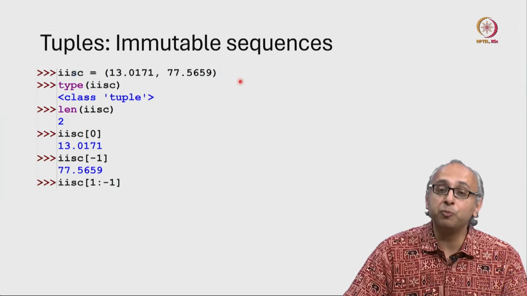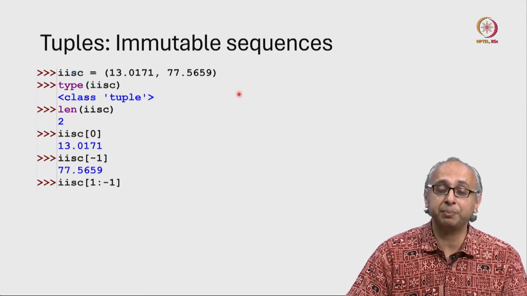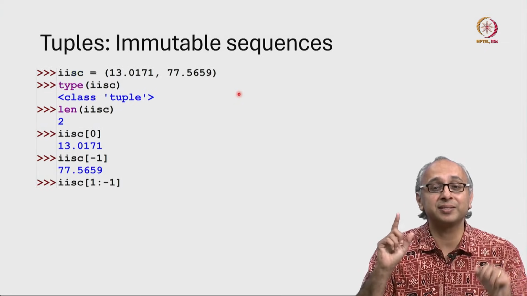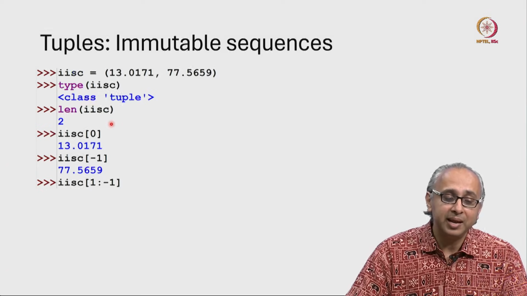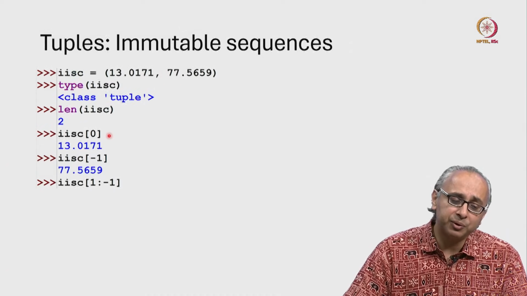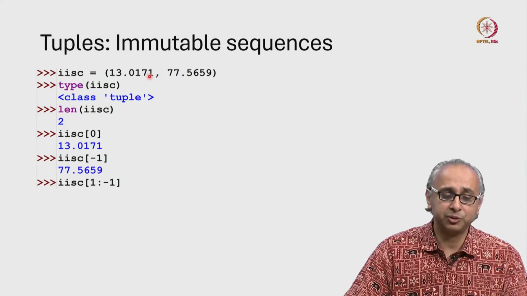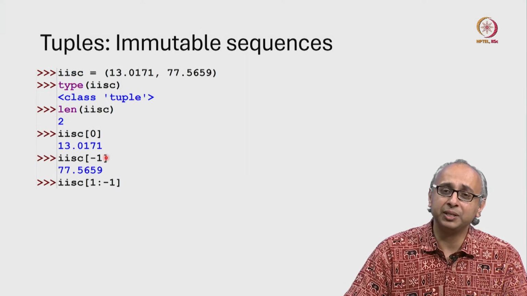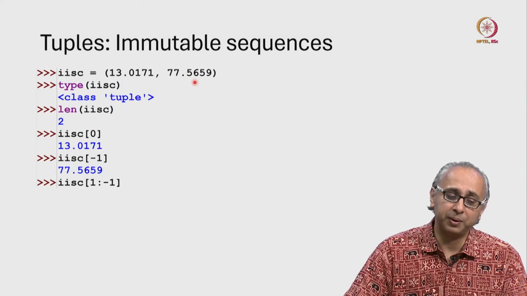Something inside round brackets or parentheses is a tuple. Something inside square brackets is a list. The length of this tuple is clearly 2. There are 2 items in it. Once again, the 0th item is this first one, and the last item using negative indexing is this one.